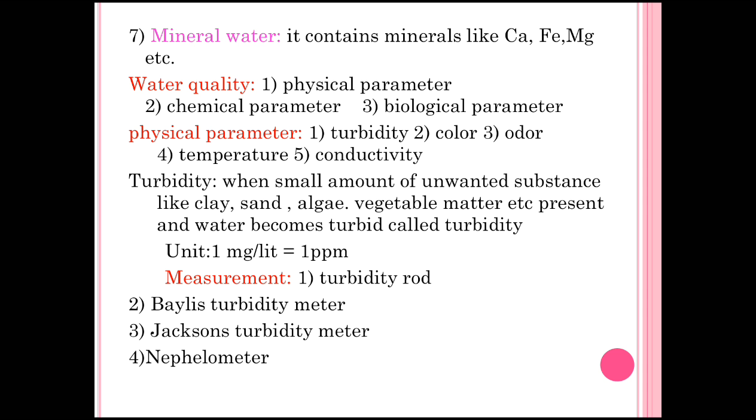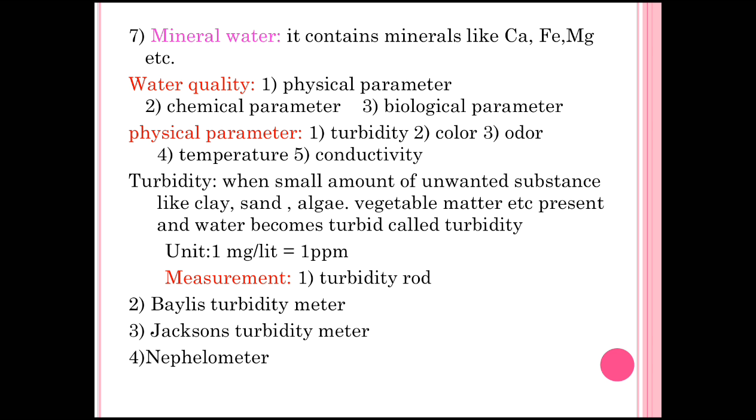Today we discuss the physical parameters. There are 5 parameters included in the physical one: turbidity, color, odor, temperature and conductivity. Let us start with the first physical parameter, turbidity. When a small amount of unwanted substances, means clay, sand, algae, vegetable matter, suspended particles, are present in water and it becomes turbid, means we can see by naked eye that the water becomes dull in structure, it is called turbidity.